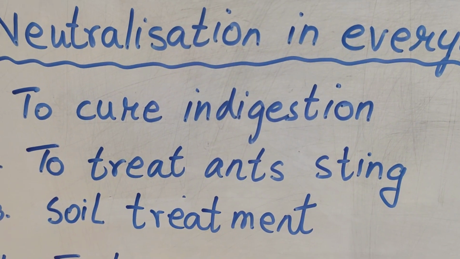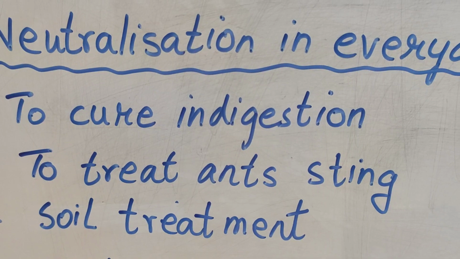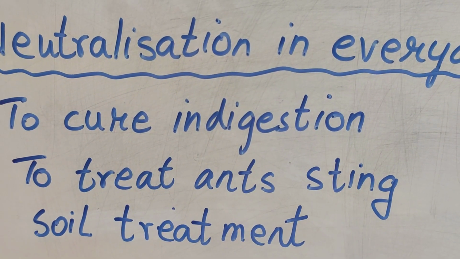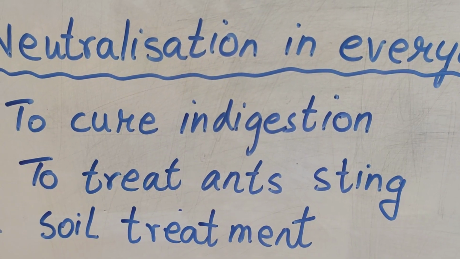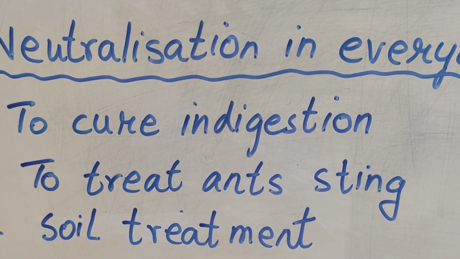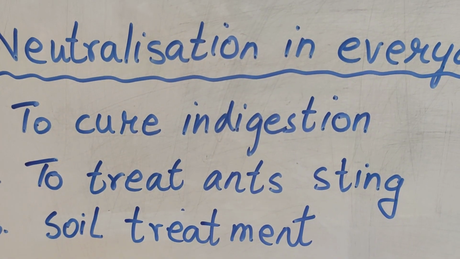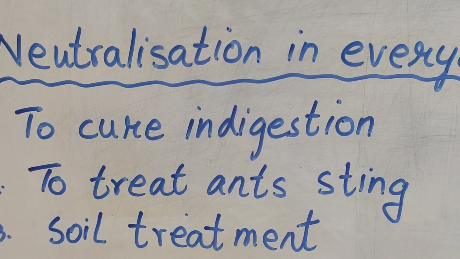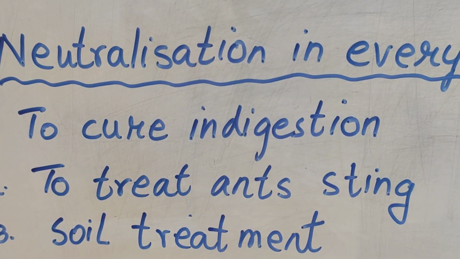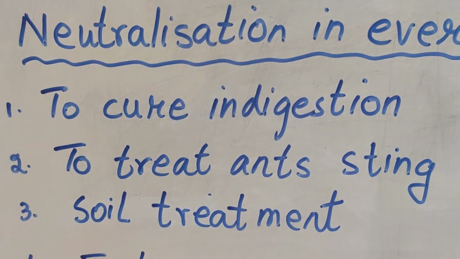At that time the farmer puts a base in the soil, so that the soil comes back to its original quality. If the soil is very acidic, then you have to put a base. If the soil is basic, then you have to put an acid. So accordingly the farmer makes the soil neutral, and then the soil will be good for the crop.